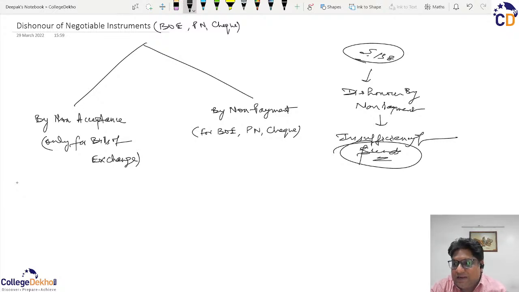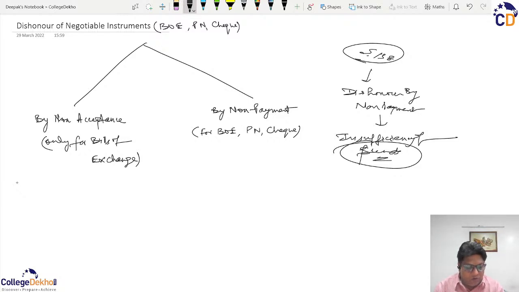And when you are intentionally defaulting on the payment, then there needs to be a strong and faster mechanism to punish the defaulter. And that's where the specific Section 138 comes into play for dishonor of non-payment due to insufficiency of funds for a cheque. Okay? So what Section 138 says, I will read as per the language of the Act. Therefore, I am just reading from the Act here.